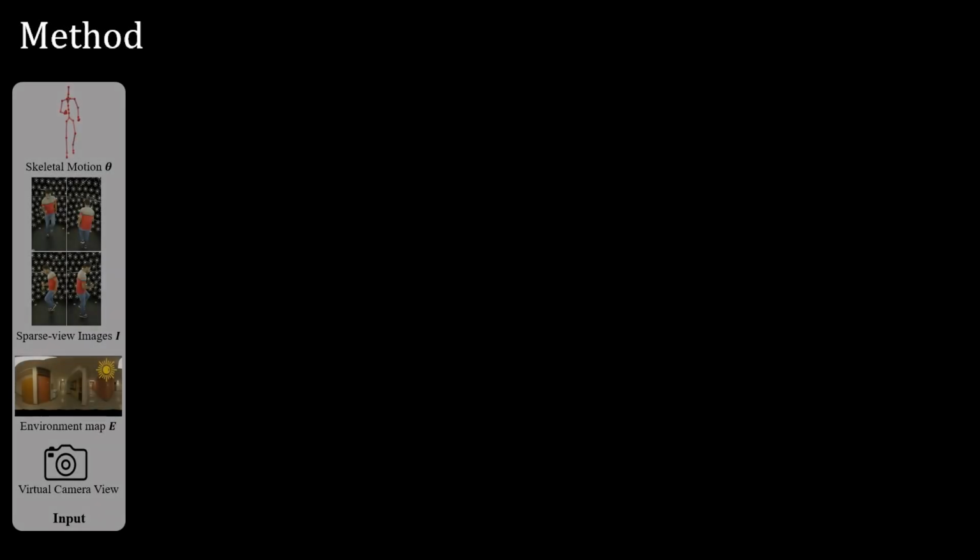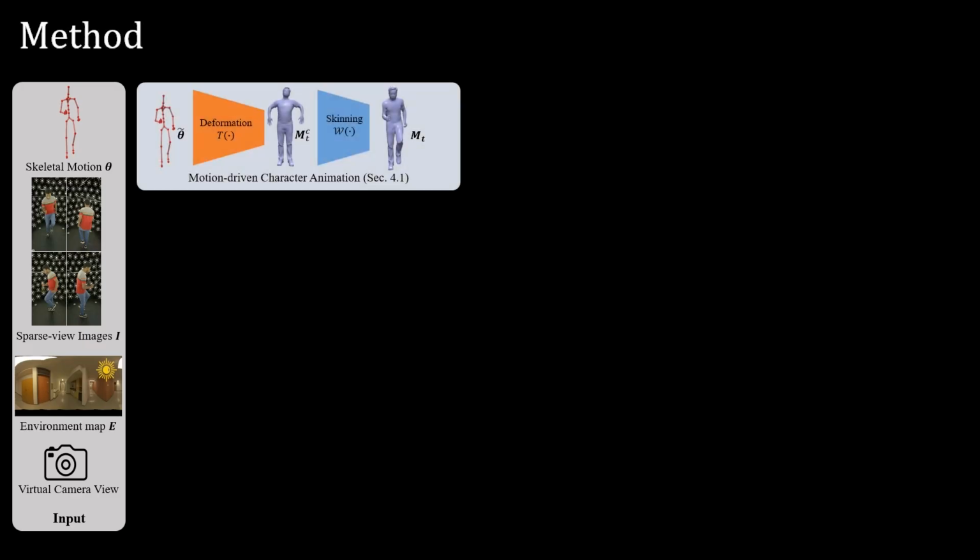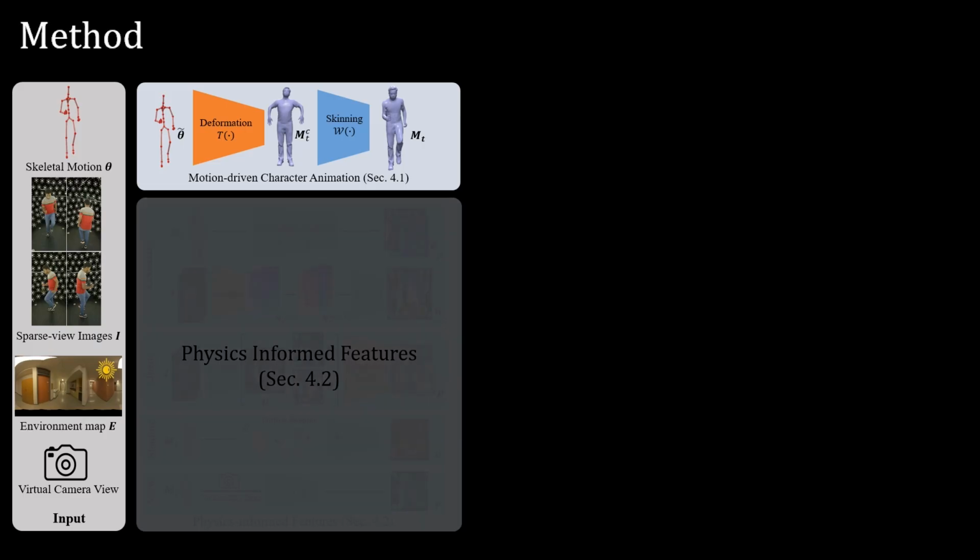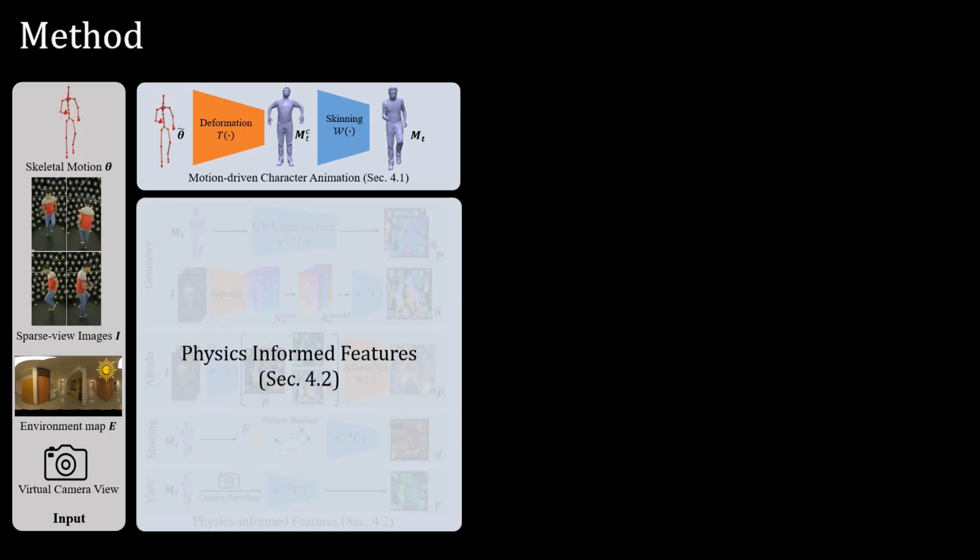Now we present our method. As our input, we have the tracked skeleton motion, sparse view images, the environment map we want to simulate, and the camera viewpoint in which we want to render our avatar. First, we use a character animation model, Deep Dynamic Characters, to get a coarse template mesh alignment using only our skeleton motion. Next, we generate some physics-informed features in the UV space of this tracked template mesh.